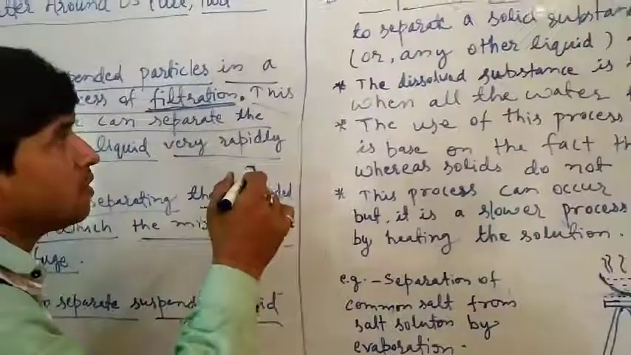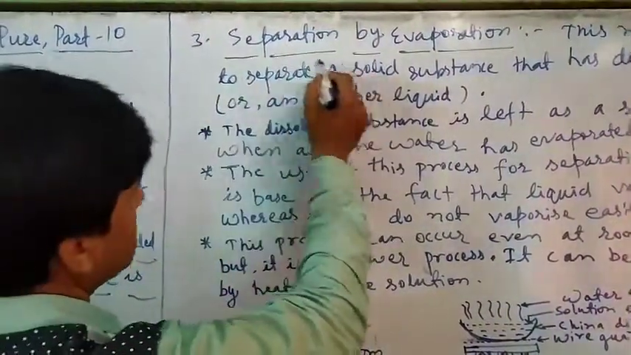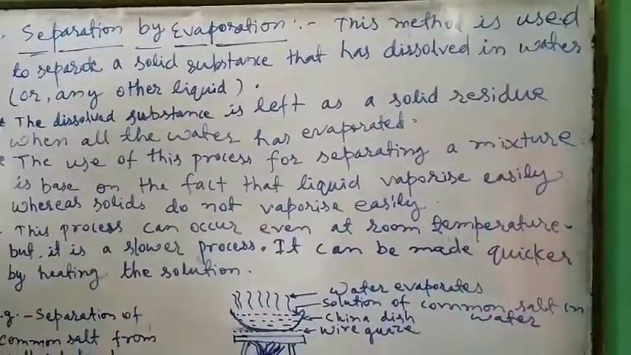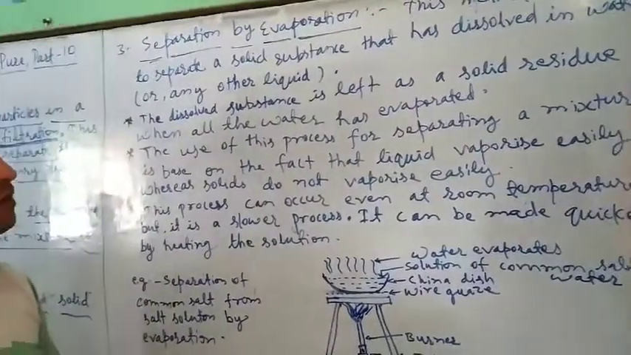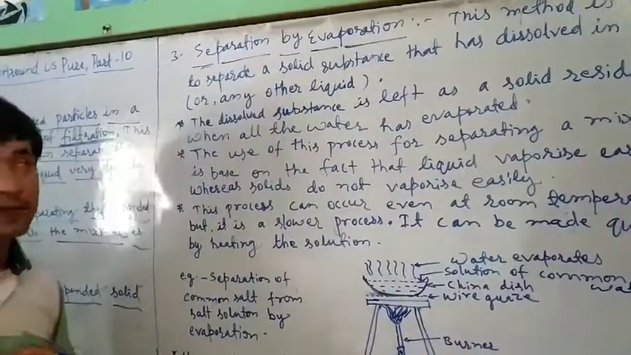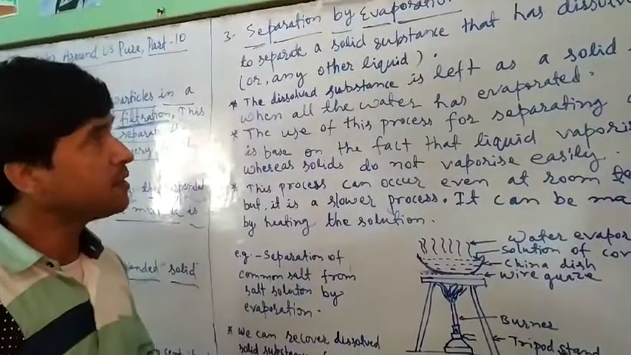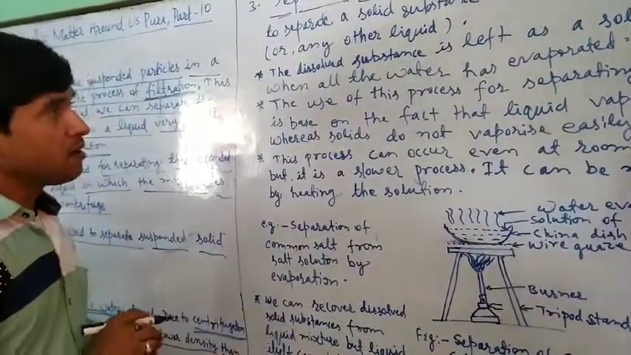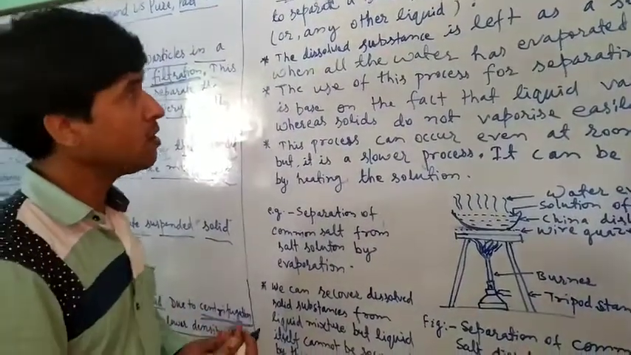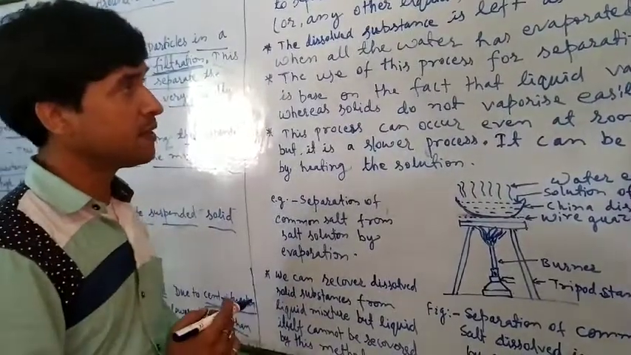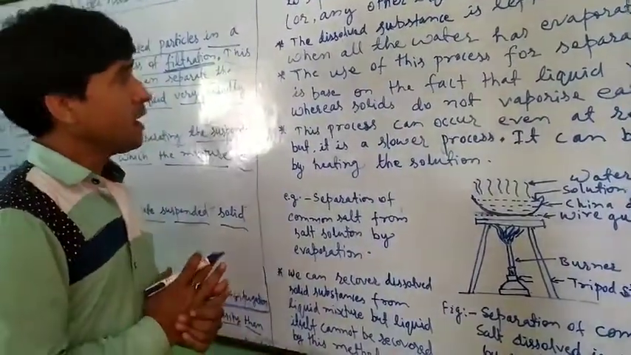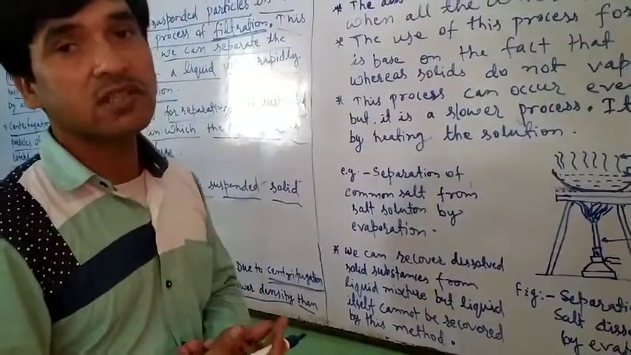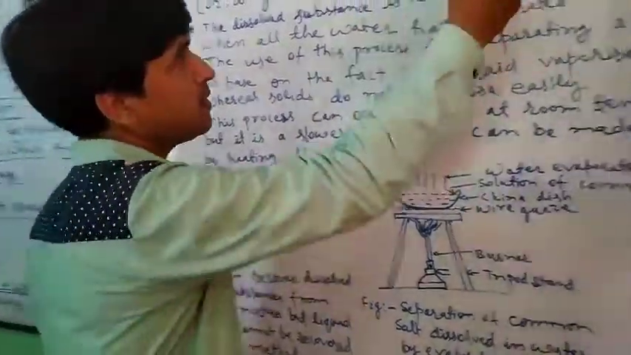Now we have to know the third process, separation by evaporation. First of all, we have to know evaporation. What is evaporation? Evaporation is a process in which any liquid gets evaporated at room temperature, below room temperature, or at its boiling point. So evaporation can occur at any temperature, and in this process the liquid gets converted into a gaseous state or vapor state.